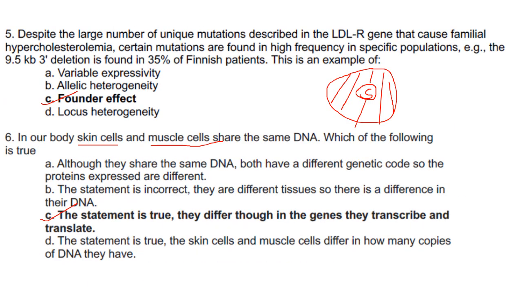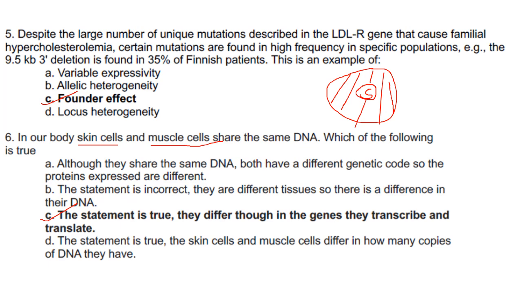Then next one. Despite the large number of unique mutations described in the LDLR gene that cause familial hypercholesterolemia, certain mutations are found in high frequency in specific populations. Example, the 9.5 kb 3' deletion found in 35% of Finnish patients. This is an example of.